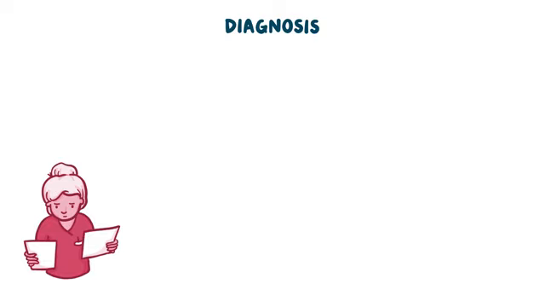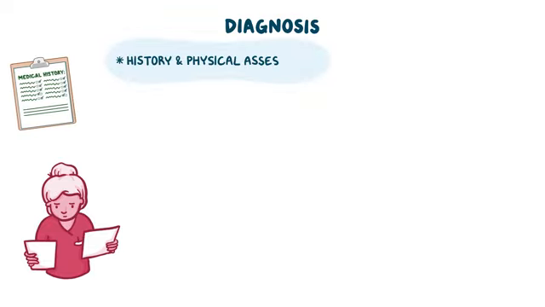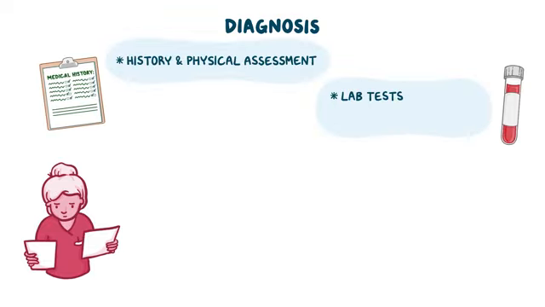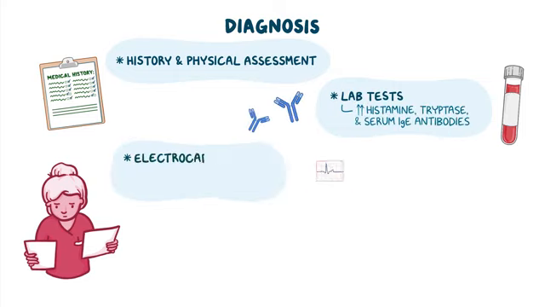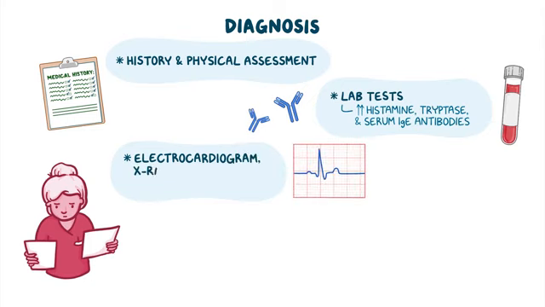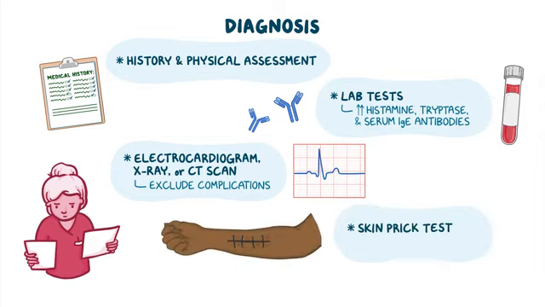Diagnosis of anaphylactic shock starts with the client's history and physical assessment, followed by lab tests, which might reveal high serum levels of histamine, tryptase, and serum IgE antibodies. An electrocardiogram, as well as imaging studies like an X-ray or CT scan, can be used to exclude possible complications of the anaphylactic shock. Finally, in order to identify the allergen, a skin prick test can be done. This is where small drops of allergens are pricked into the skin with a tool to see if there's evidence of an allergy, like raised, itchy red bumps or wheals.